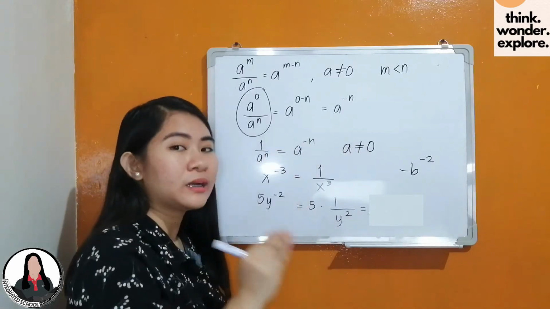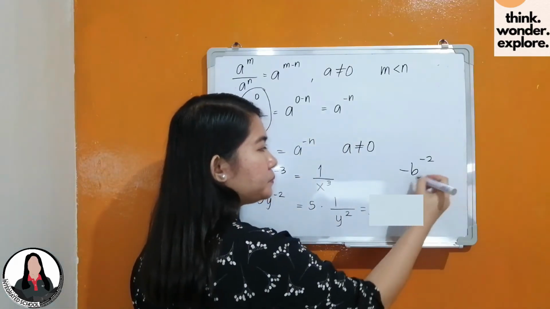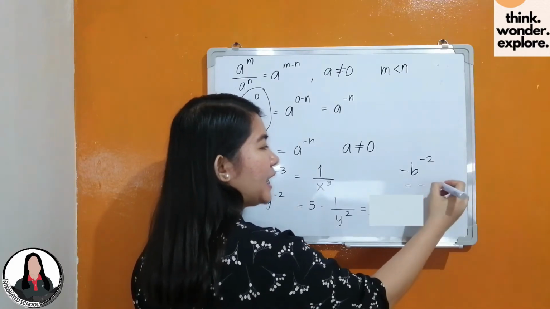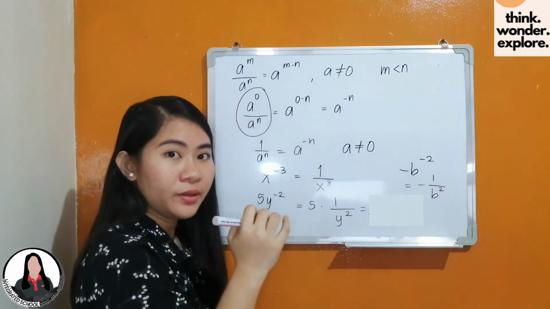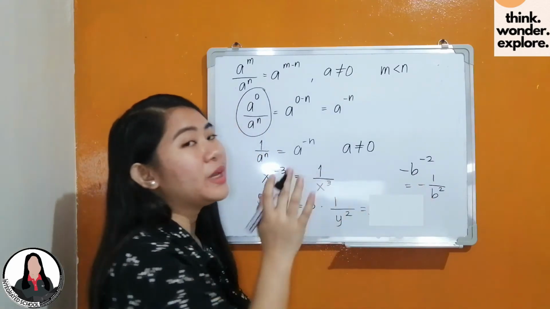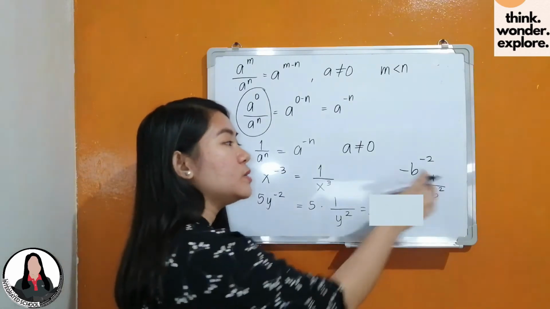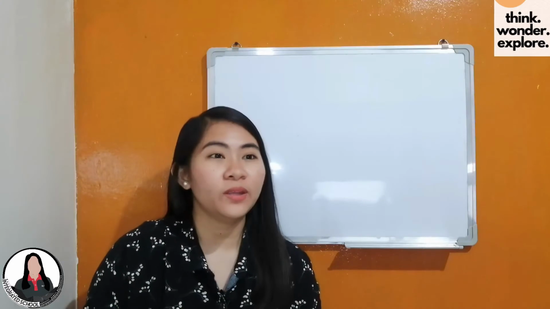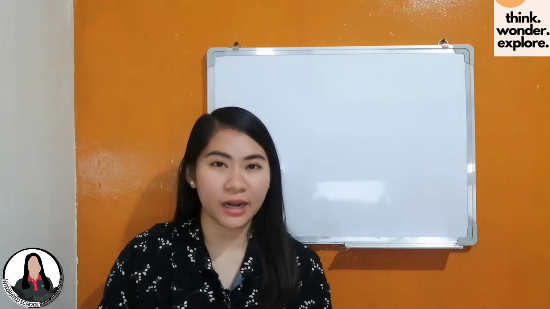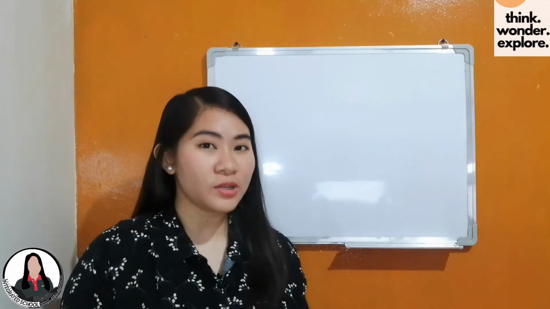Kapag kinuha natin ang reciprocal ng ating term, this will become negative 1 over b squared. Kung mapapansin ninyo, hindi natin pinalitan ang sign ng term. Ang pinalitan lang natin ay yung sign ng exponent. Maliwanag?